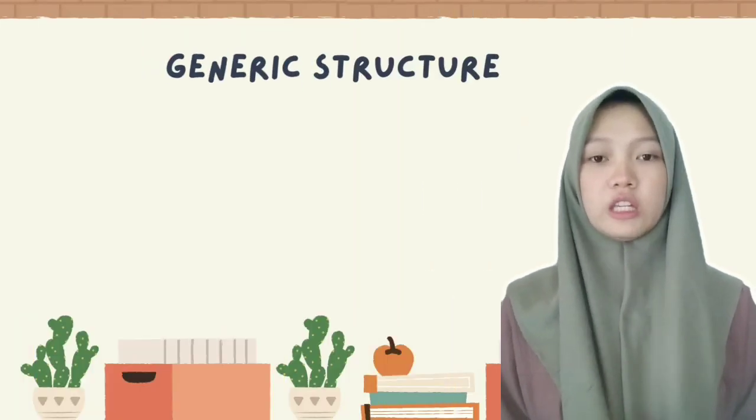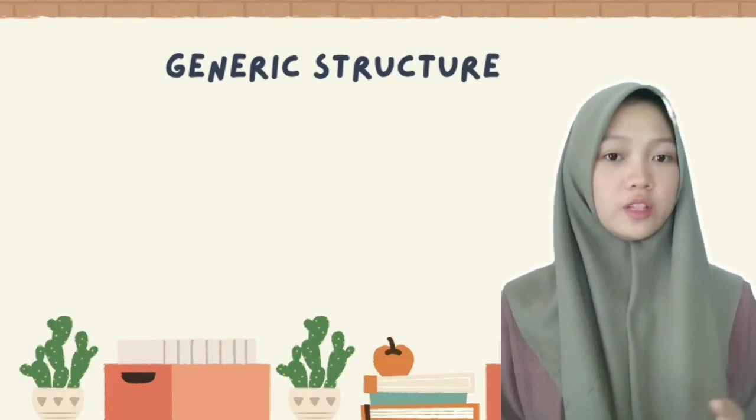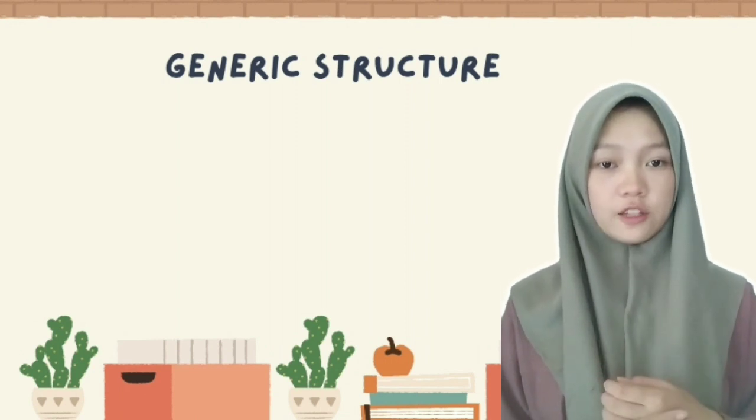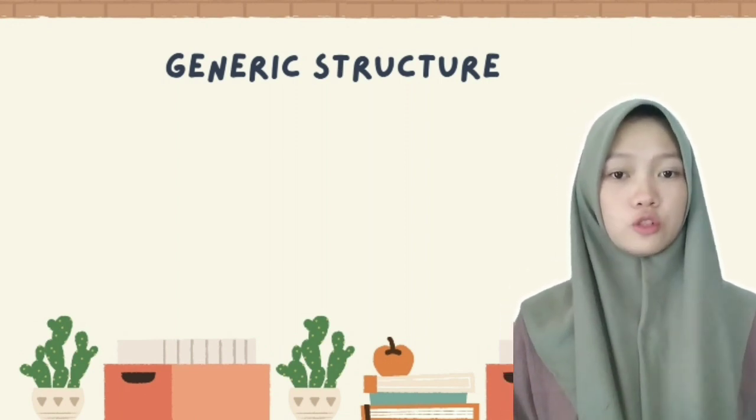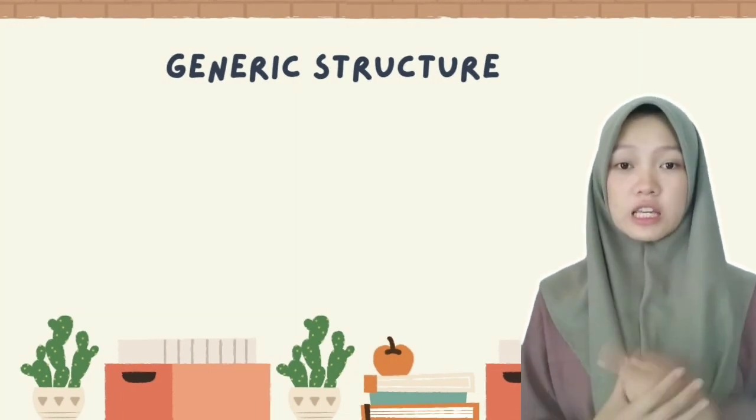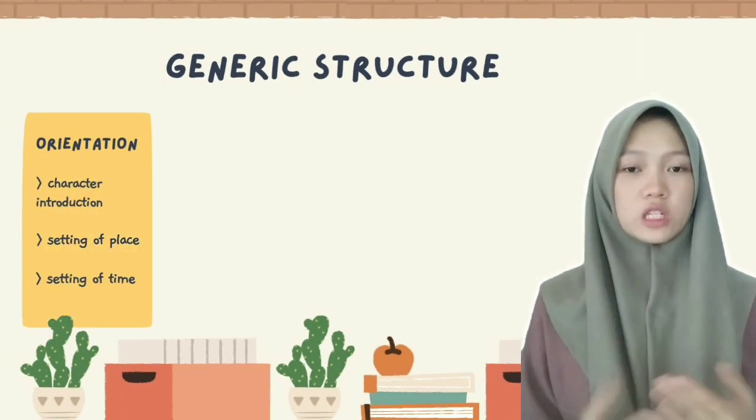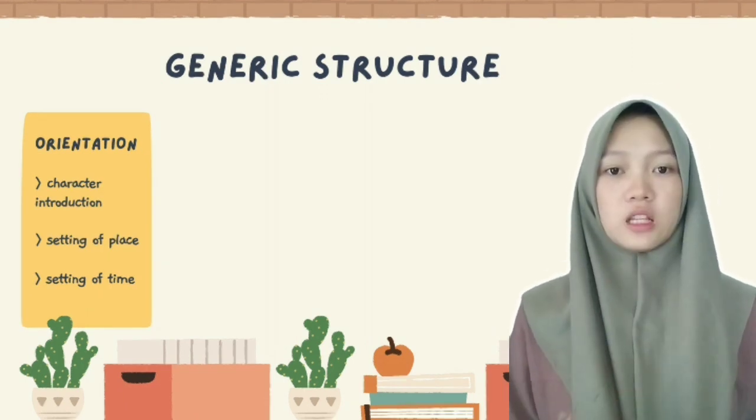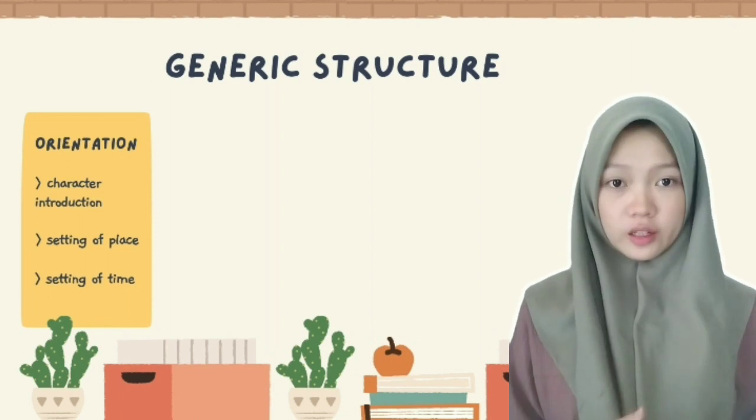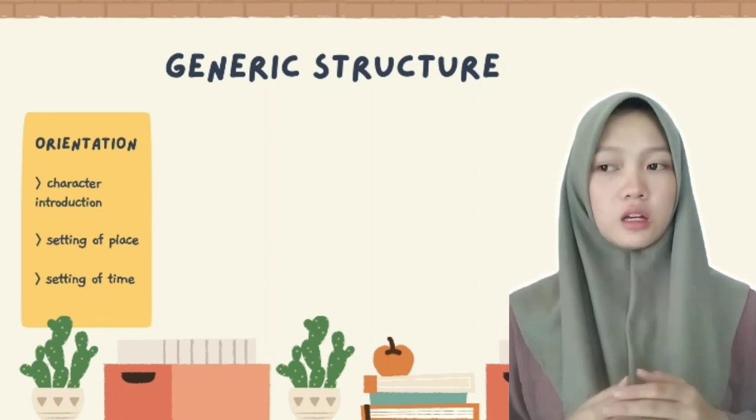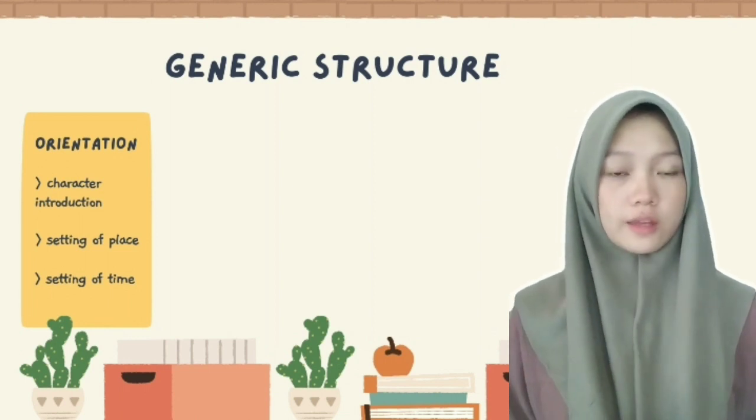The next point is the generic structure of narrative text. There are four generic structures of narrative text that you need to know if you want to make a narrative text. The first is orientation, which is the opening part of a narrative text story. This section introduces the characters, the background, the setting of place, the setting of time, and so on.